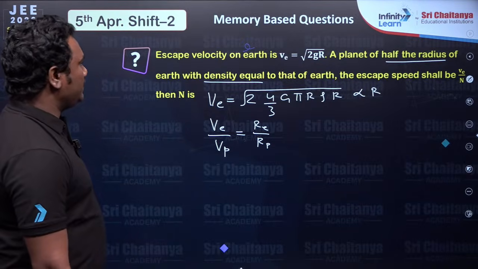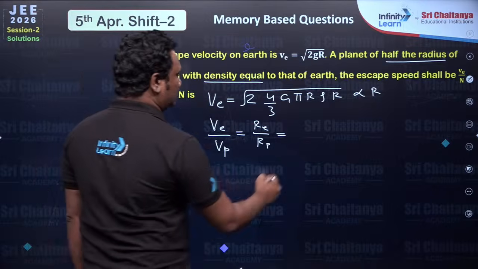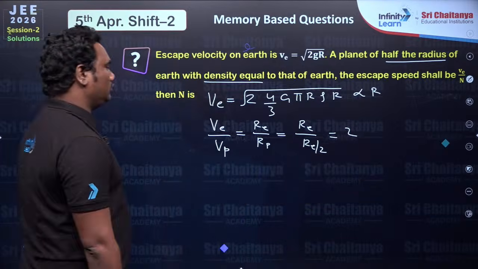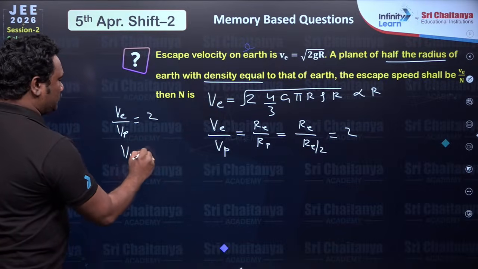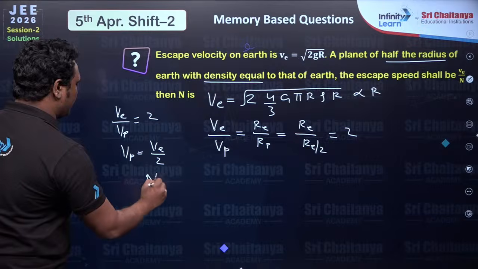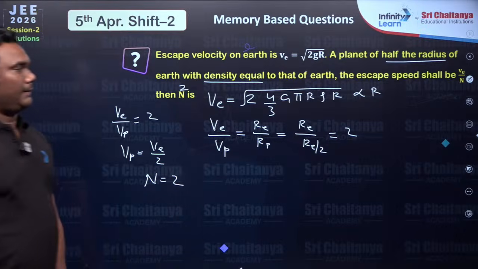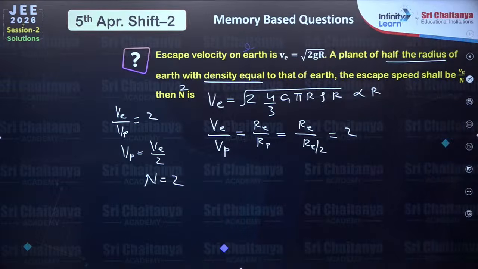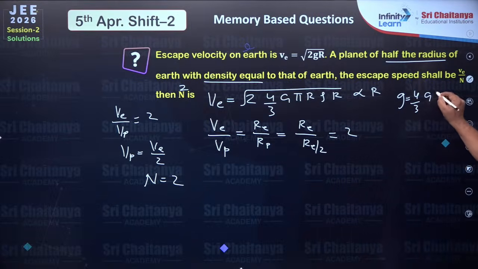So what do they give more? The radius of Earth, velocity, radius of planet. This is radius of the Earth and this is radius of the Earth by 2. So which will come as 2. VE by VP is 2. Escape velocity of planet is VE by 2. Therefore, our n value is 2. Okay, very regular basic question from escape velocity. All you have to remember is this g. g is acceleration due to gravity, 4 by 3 G pi R rho in terms of density.